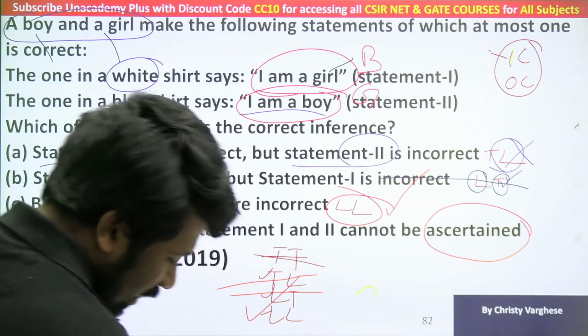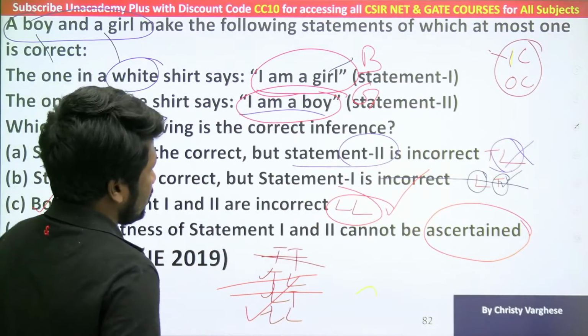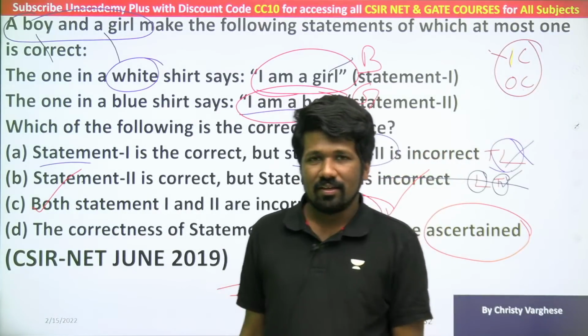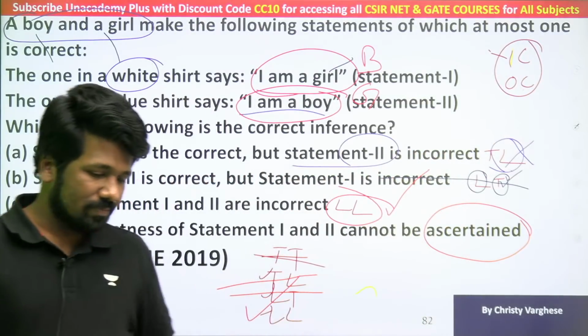At most one is correct, Sonam, means maximum one is correct. ज़्यादा से ज़्यादा one correct हो सकता है, मतलब one correct भी हो सकता है, zero correct भी हो सकता है, two correct नहीं हो सकता.